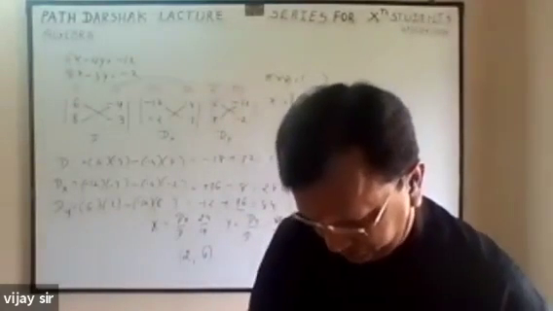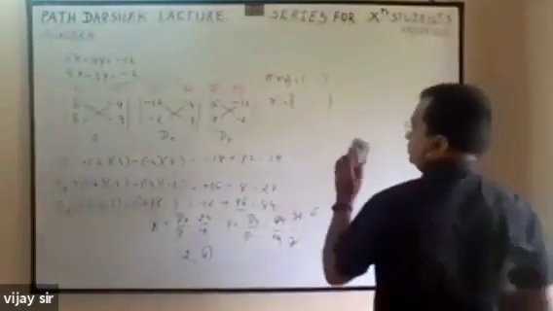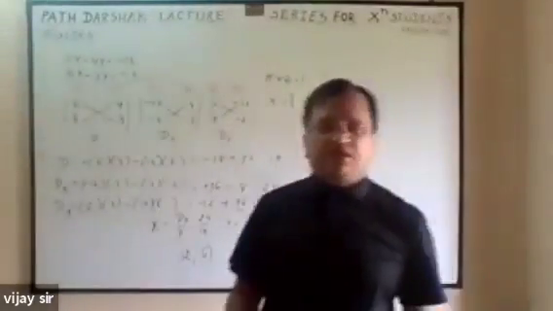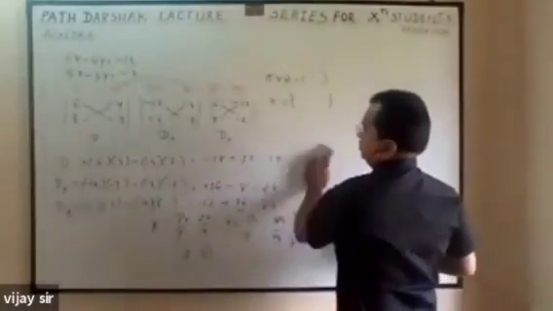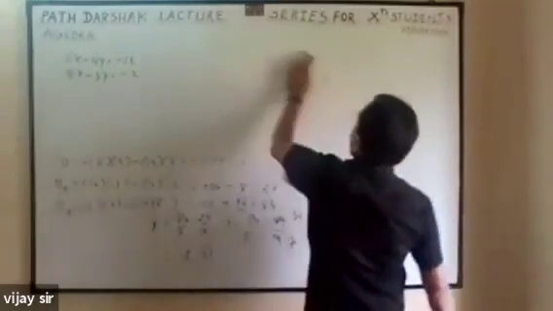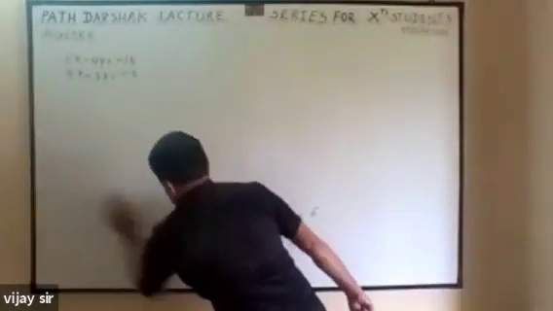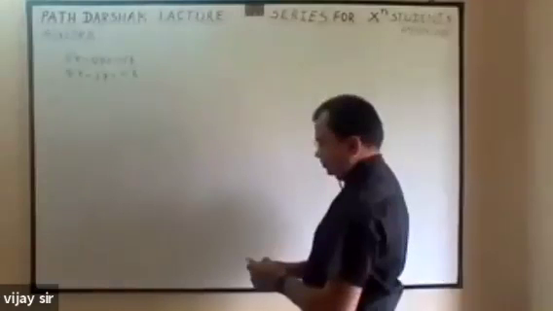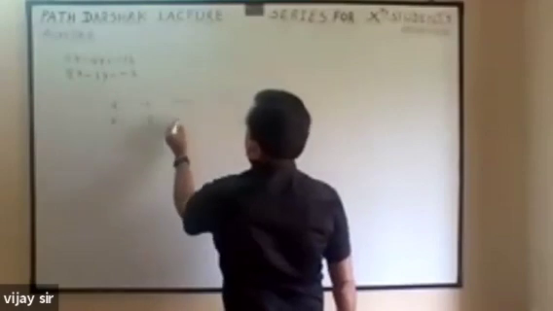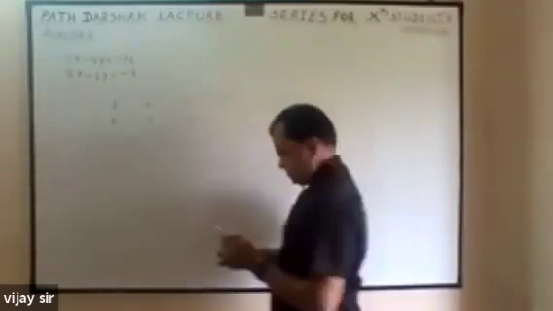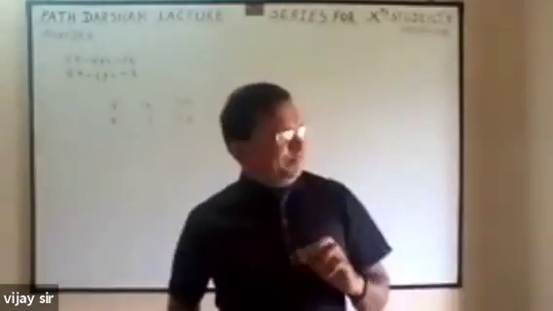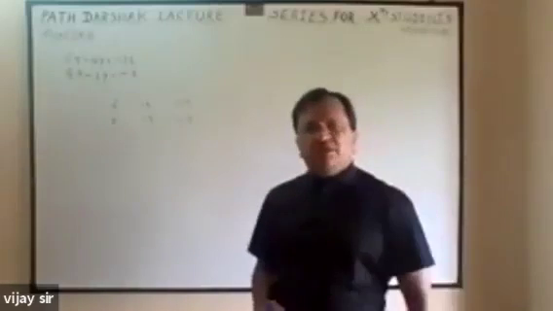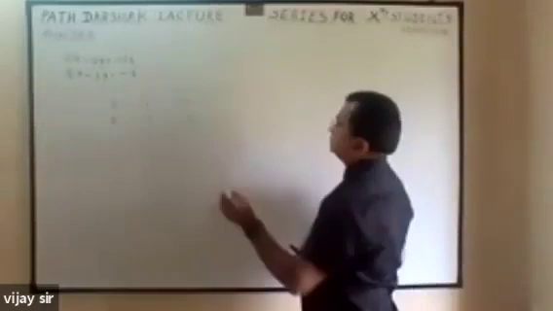Next, this is the first method, the formula method. Second method is the elimination method. Third method, again copy like that. The name of the third method is the heart method.